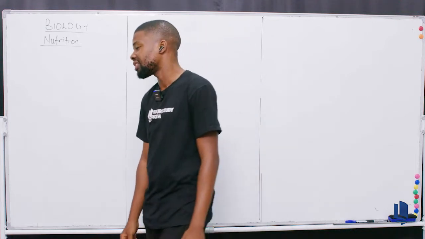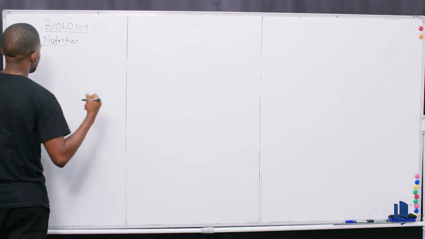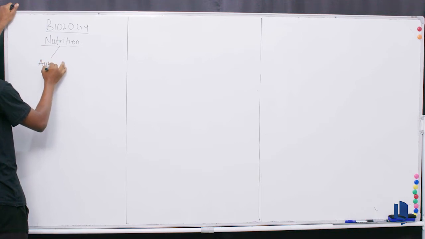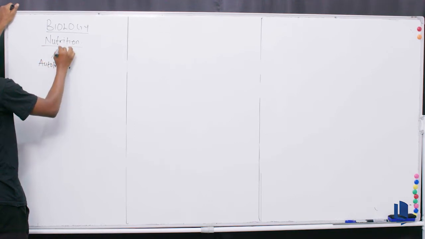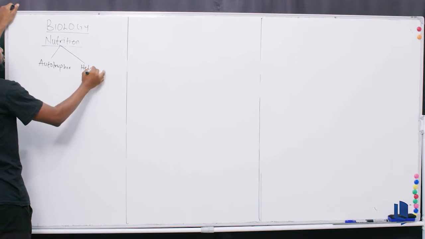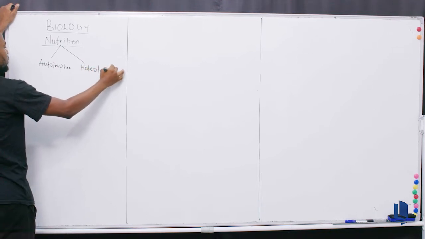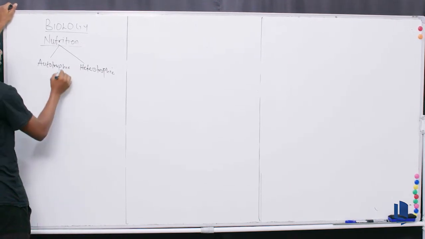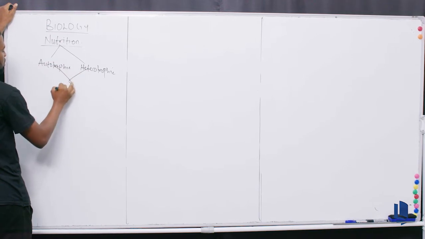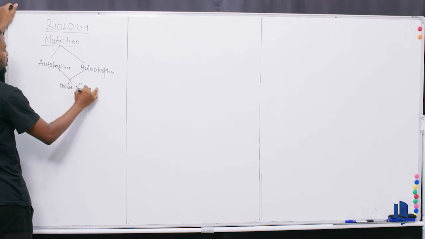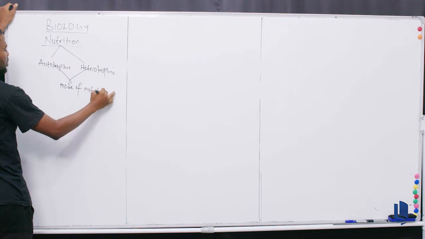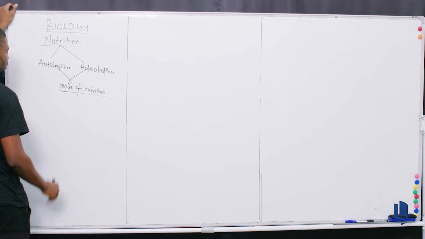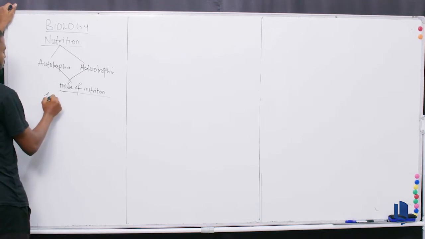So people used to say that nutrition is divided into autotrophic and heterotrophic. This is what people say. However, this is called the mode of nutrition. This is called the mode of nutrition. We have the types of nutrition.